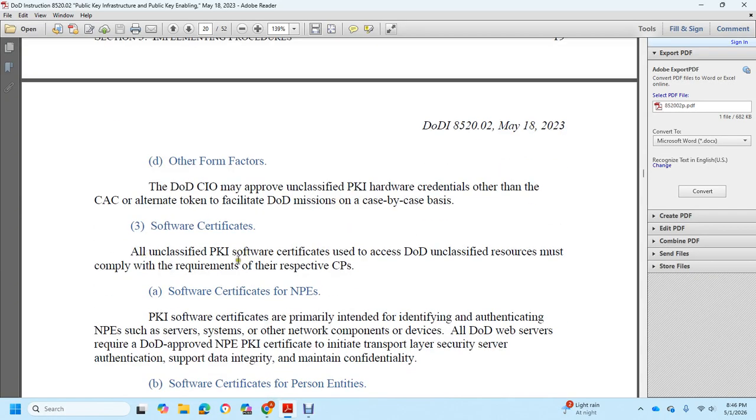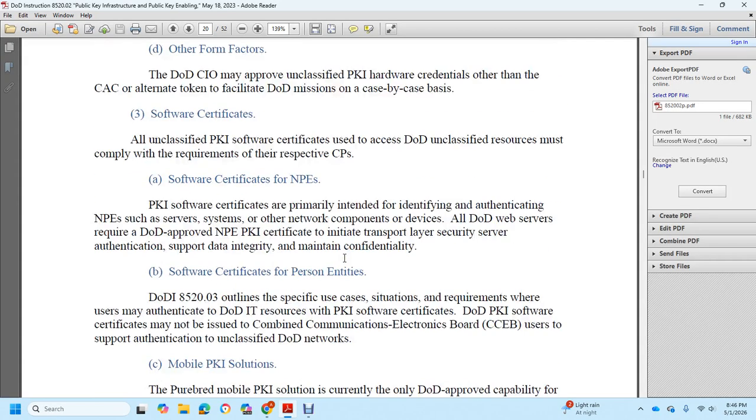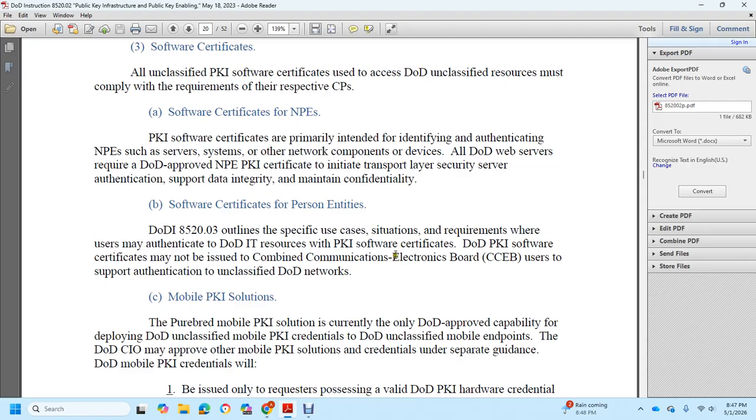Software certificates. All unclassified public key infrastructure software certificates used with DoD unclassified resources must comply with the requirements of the certificate practices. Security certificates of the NPE. Public software certificates are primarily intended for identifying and authenticating NPE servers and systems with other network components and devices. All DoD web servers that require DoD-approved NPE public key infrastructure certificates initiate transport layer security server authentication to support data integrity, maintaining credential confidentiality.